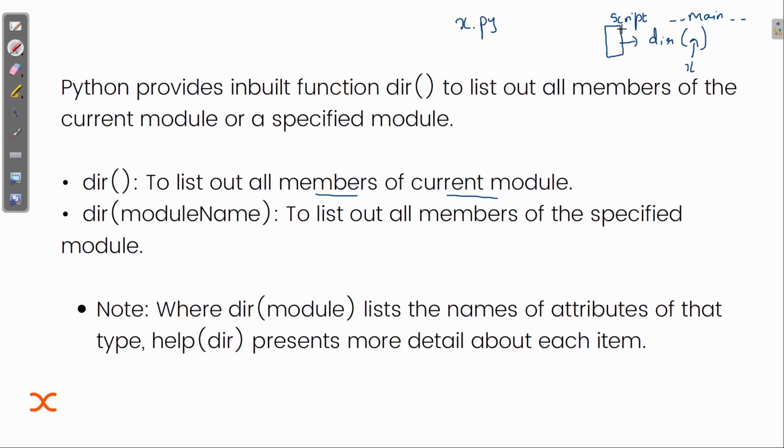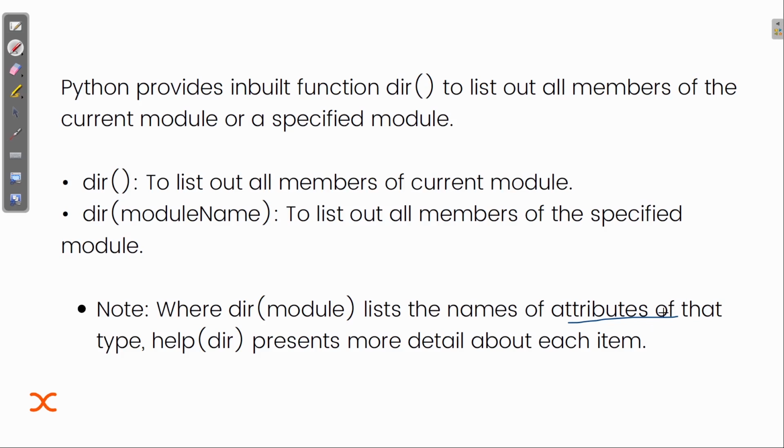We know how we can import a module. First I will import this module inside the script, and then I can pass this module name inside dir and print it out to list all the members of the specified module. There is a note: dir of a module, whatever module name is passed, lists the names of the attributes, and we know that attributes are basically the functions or variables that are declared inside a Python file.